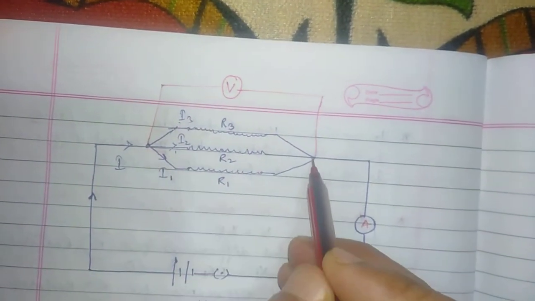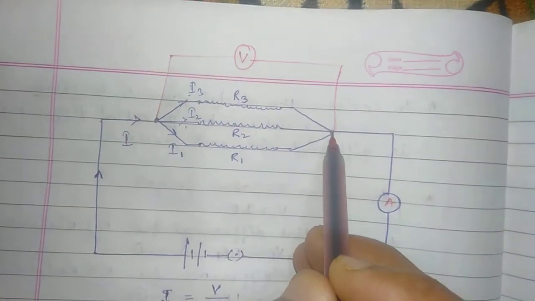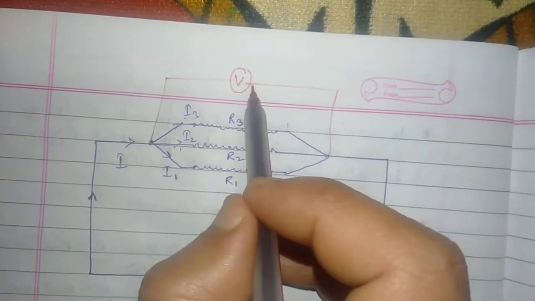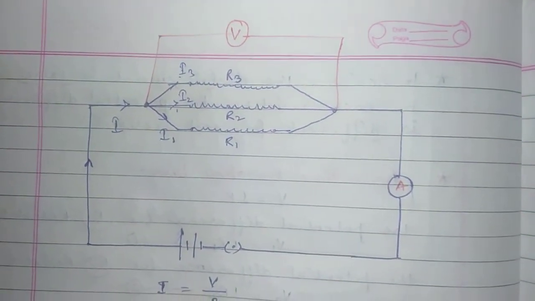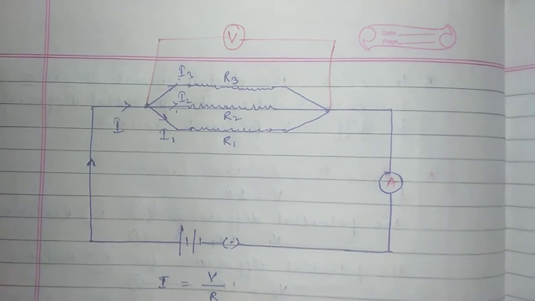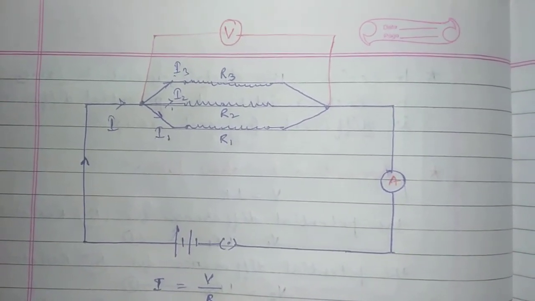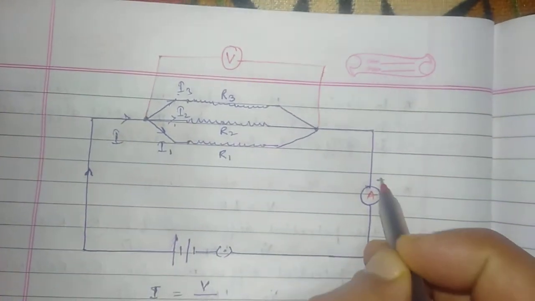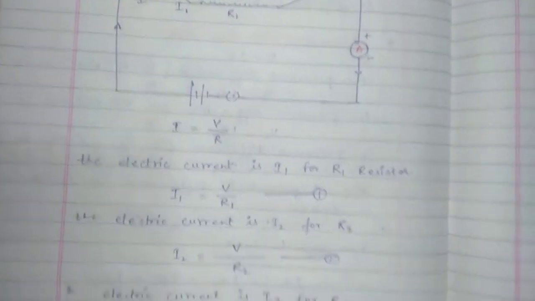Because the terminals of all these resistors are at the same point, we need to use only one voltmeter, and that will tell us the potential difference of the circuit.